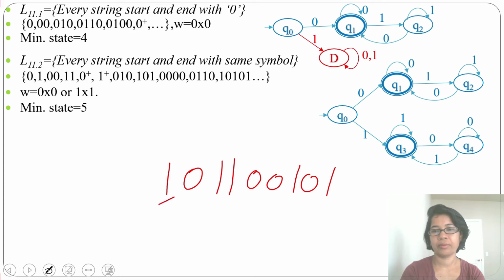So for the first 1, from Q0 it will go to Q3. Then for 0 it will go to Q4, then for 1 it will come to Q3, then for this one it will be a self loop, then for 0 it will go to Q4, then for 0 it will be a self loop, then for 1 it will come to Q3, then for 0 it will go to Q4, then for 1 it will come to Q3, and it will accept.